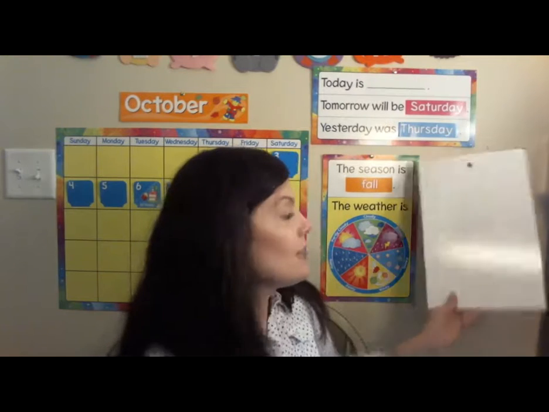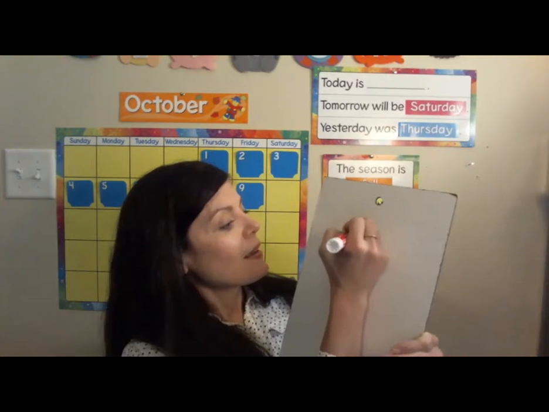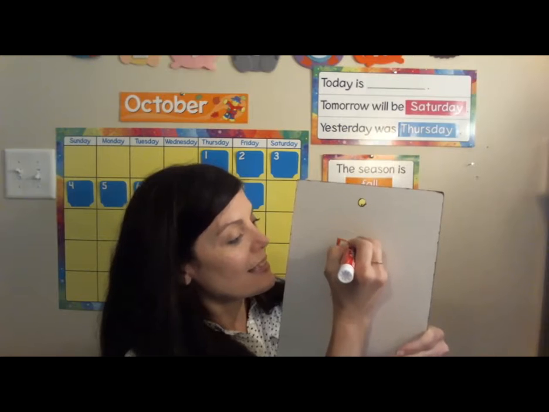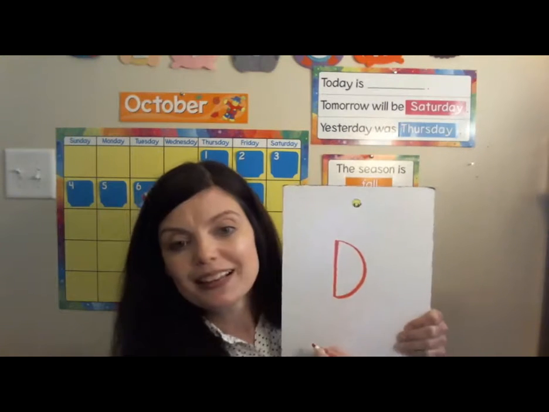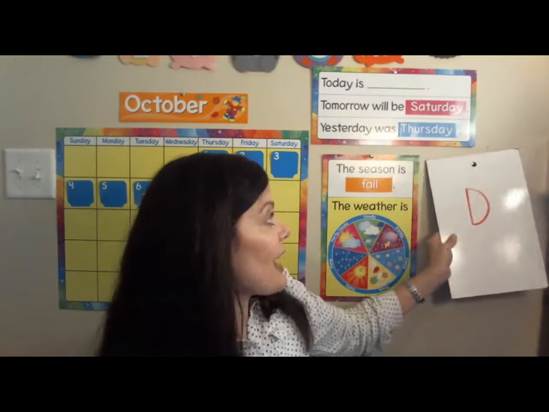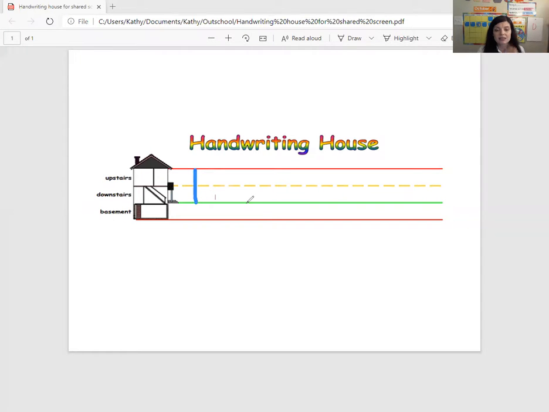So for letter D, for big letter D, you're going to make the number 1. And then you're going to blow one big bubble like this. One big bubble. That's the big letter D. I'll show you how it looks on the handwriting house, okay? So remember, big letters are upstairs and downstairs. So let's take a look. We use number 1 a lot. Number 1 starts lots of letters, so we know how to do that. Just upstairs to downstairs, and then one big bubble.